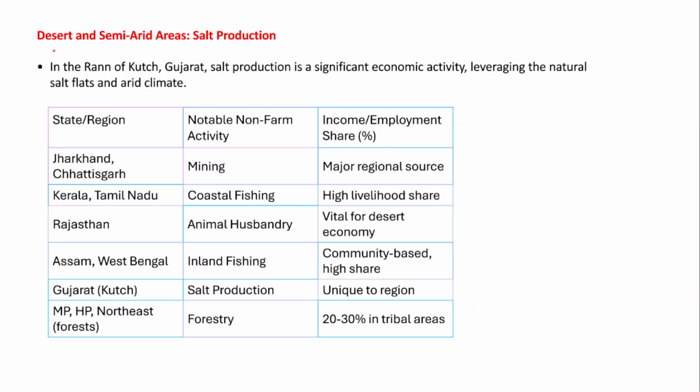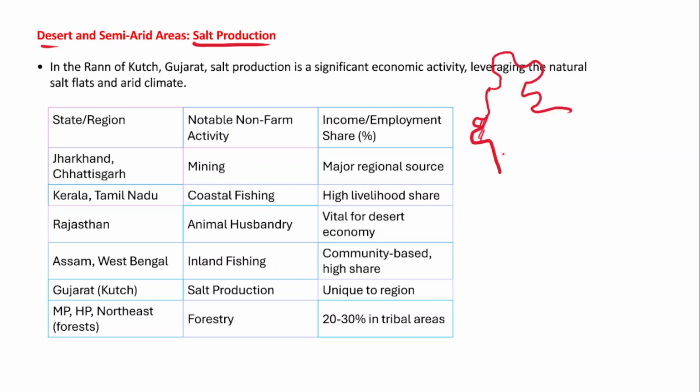So let's understand the desert and semi-arid areas. The desert and semi-arid areas in India are known for salt production. For example, within Gujarat and Rajasthan, there is the Rann of Kutch area.